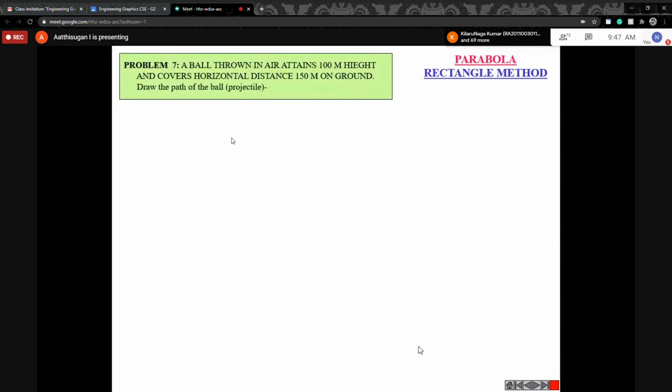Some questions are given like this: a ball thrown in the air attains a height of 100 mm and covers a horizontal distance of 150. Suppose we throw the ball like this, what will happen? We get the shape of a parabola. That is the case you have to draw. Here they have given the dimensions directly, maybe 100 and 80. Here they gave 100 and 150, so maybe 150 is the length and the height is 100 mm, but in our case 100 is the length and the height is 80. You have to remember that.